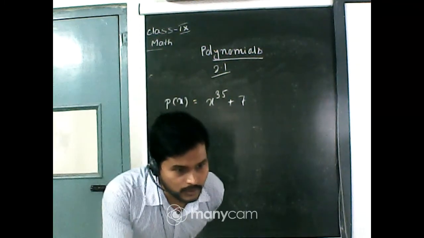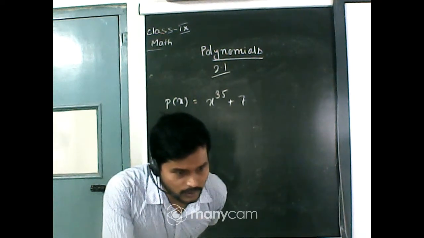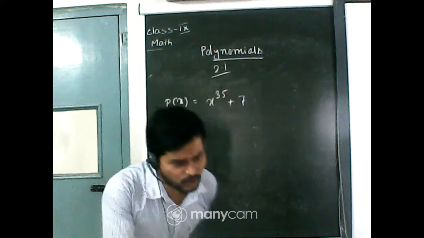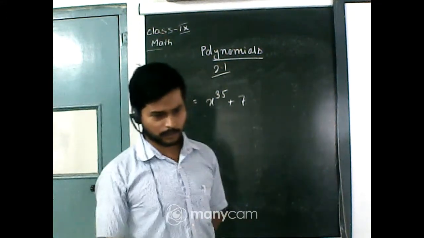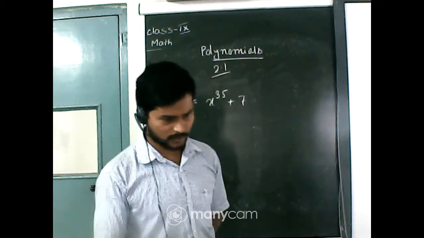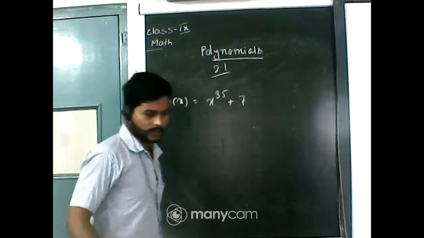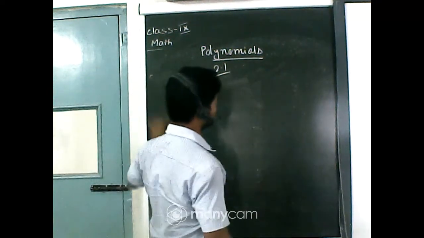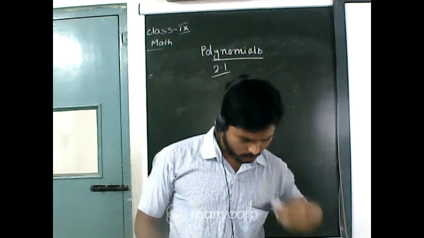Okay, and you are also right, x to the power 61 y to the power 39 is also a monomial of degree 100, because here the total degree of the two variables is 100. No problem. Okay, let's move to the next question. Just have a look at the questions.